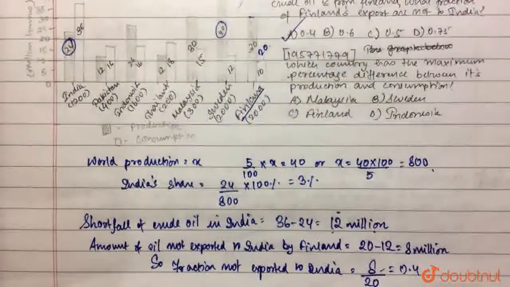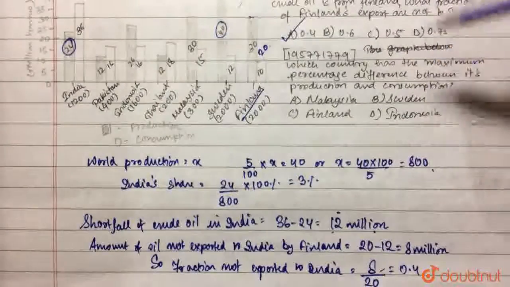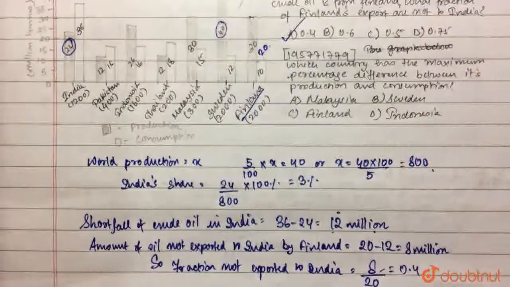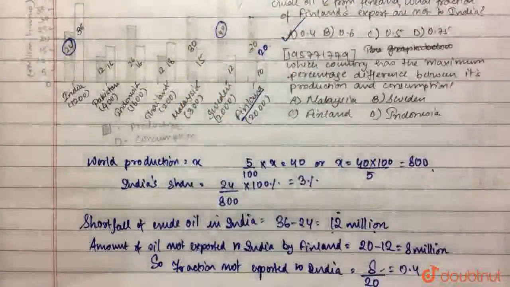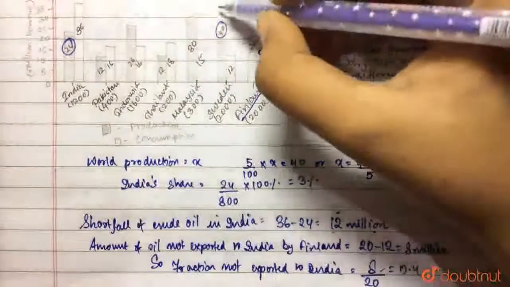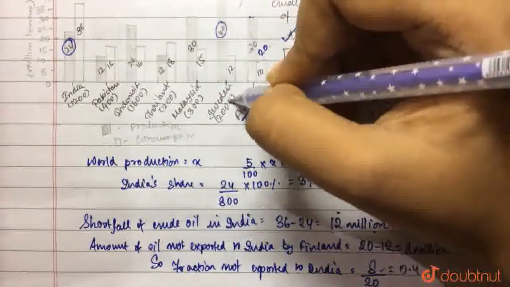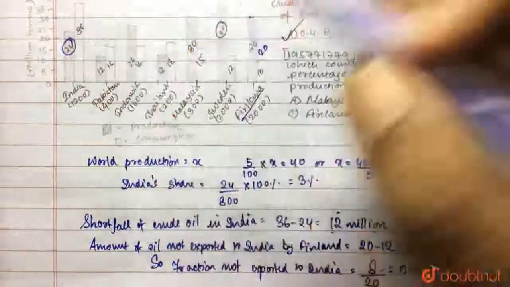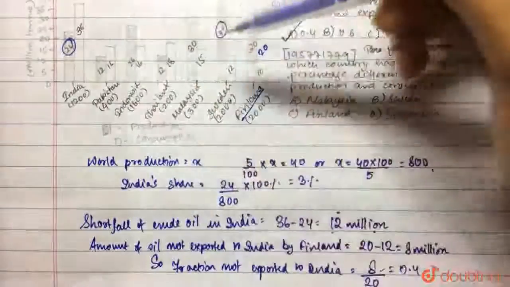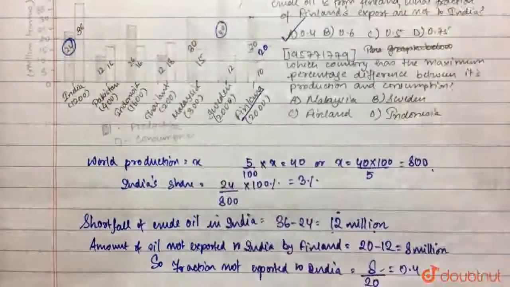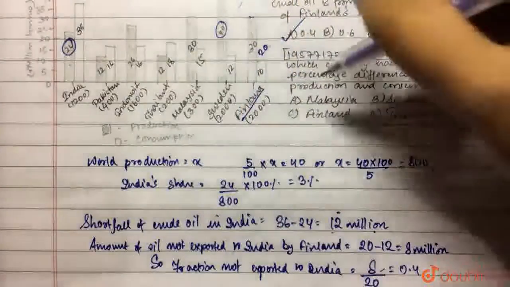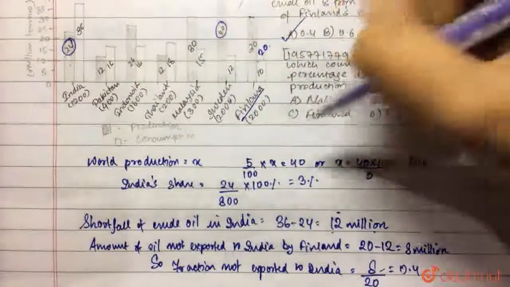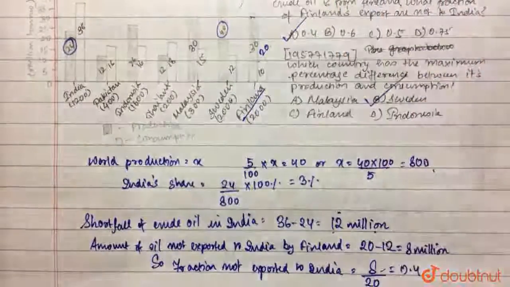Now it is said which country has the maximum percentage difference between its production and consumption. So you don't need to do any mathematical calculations here. You have to just look at the graph and you will easily understand. Now you see the maximum difference between production and consumption is for Sweden. Okay, the other countries will not have as much difference as Sweden in terms of the difference between production and consumption. So from the graph it is very evident that Sweden will be the only country that has the maximum percentage difference between its production and consumption. So option B is the correct answer here.